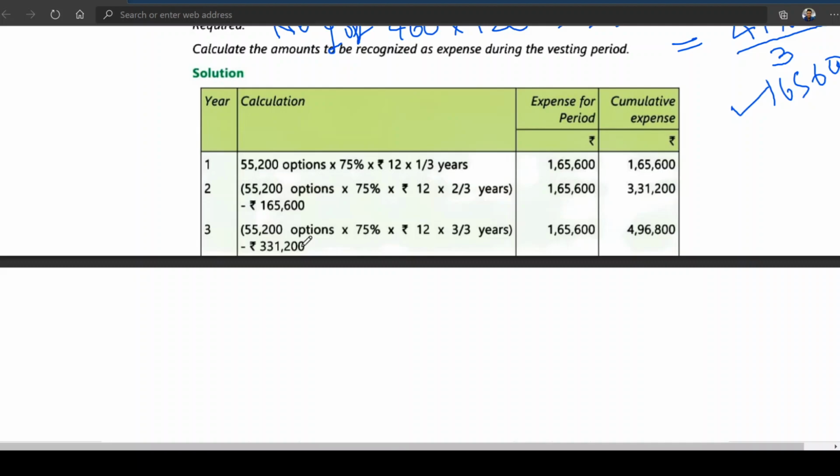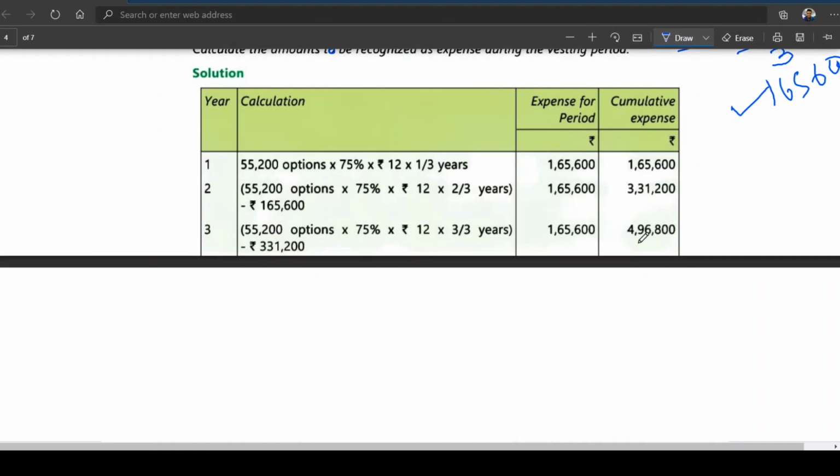How much do you get? 1 lakh 65,600 is for the last year. If you want, you can do it once again: 55,200 into 75% into 12 is 4 lakh 96,800.